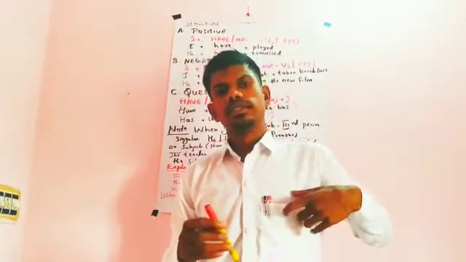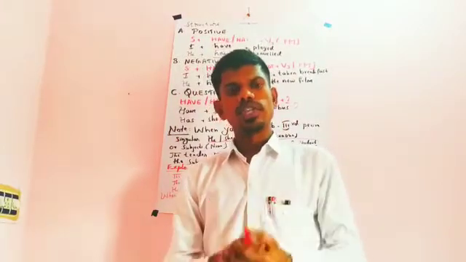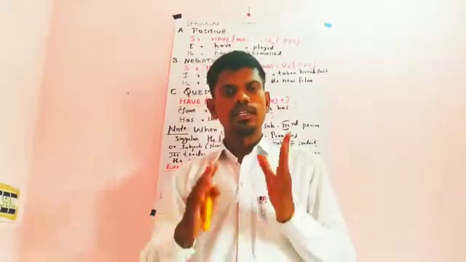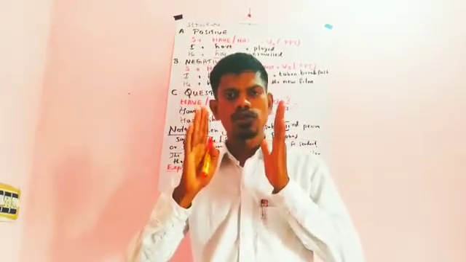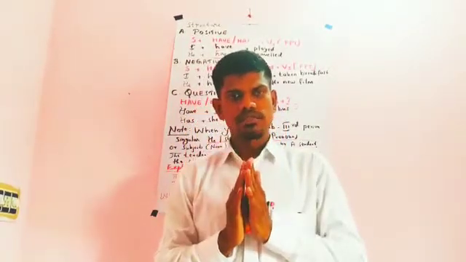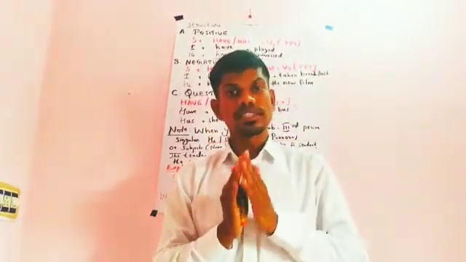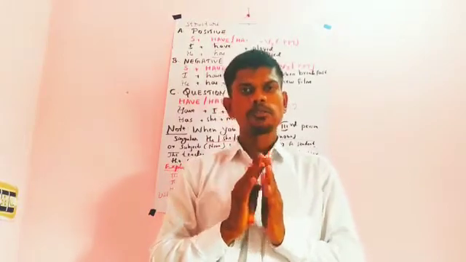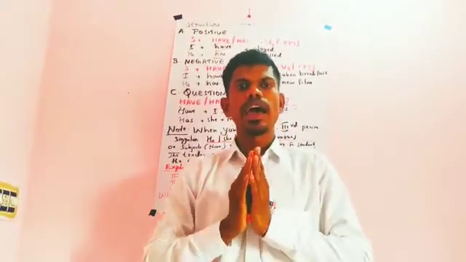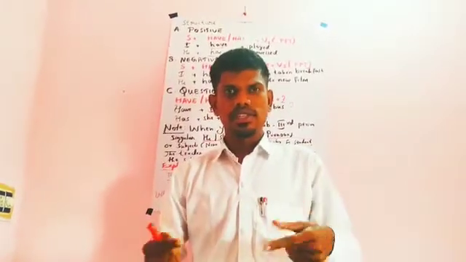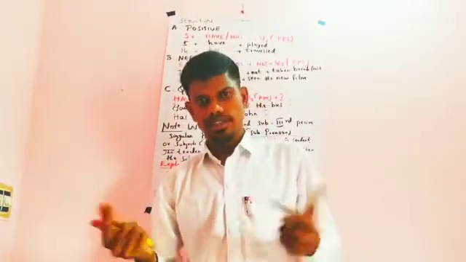Now let us sum up this present perfect tense: where we have to use it, what the structure is, and what the usage of have or has, then V3, etc. Here you have to keep in mind what to do first. Try to identify the subject, whether it is singular or plural. If the subject is singular, except the first person singular I, make sure that you use has immediately after the subject. For example, he has, she has, the baby has, etc.